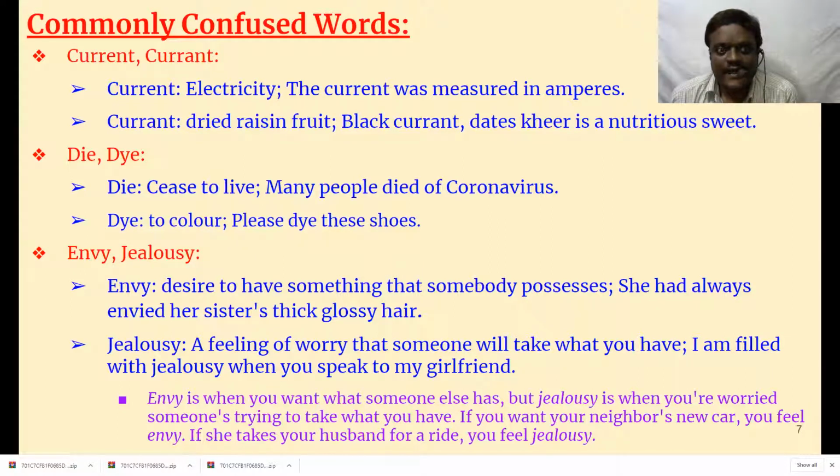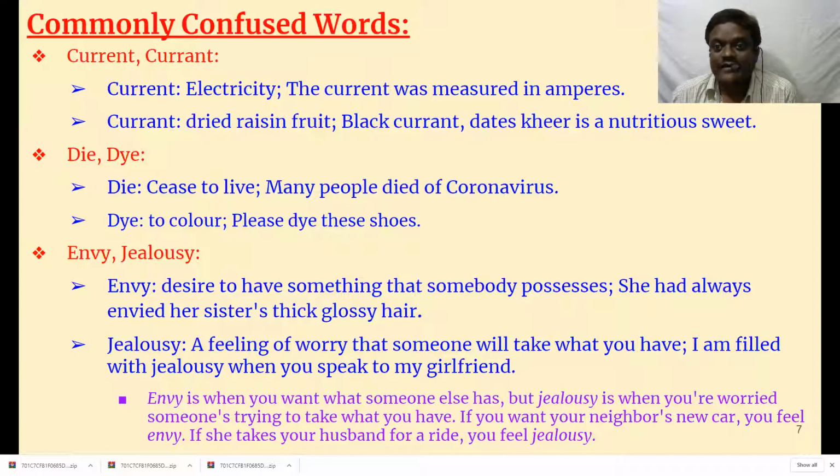Then current. These also sound the same. Current means electricity. Current bill, we say. The current was measured in amperes. There was no current, there was no power. Current means power. That's all.